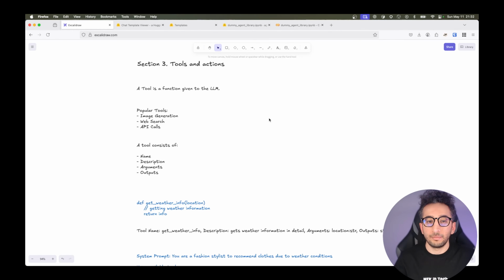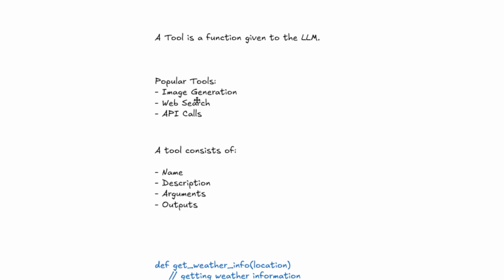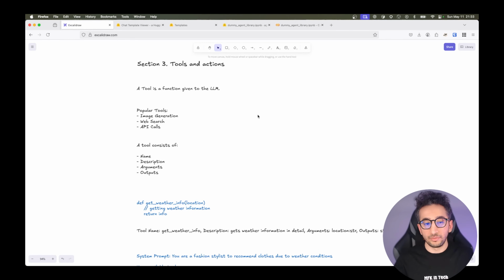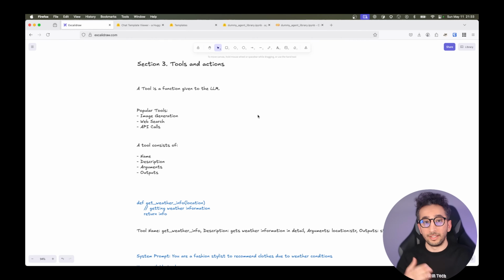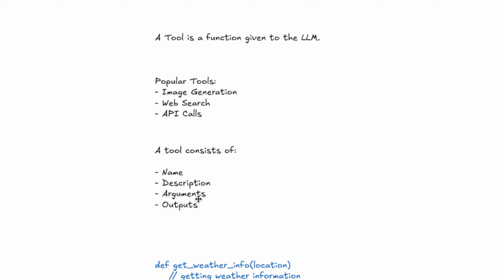Our section 3 is about tools and actions. A tool is a function given to the LLM, like web search, image generation, things like that. The popular tools are image generation, like I said, web search, and API calls, maybe a weather API to get weather information. To create a tool, it consists of a name, what is the name of the tool, and a description of what the tool is doing, because we need a concise, simple description so the LLM knows what this tool is doing and can use it in conversations. And we need to know about the inputs and outputs.